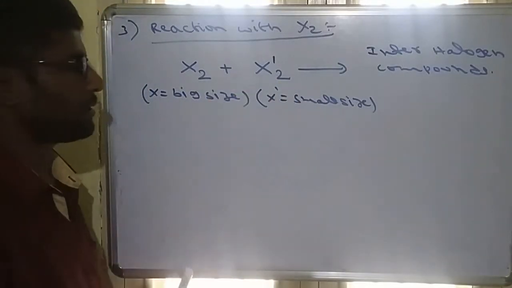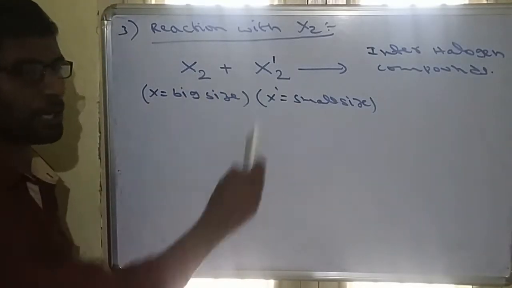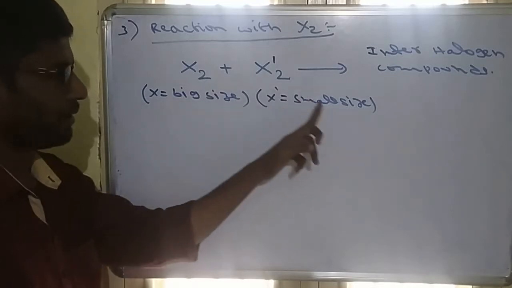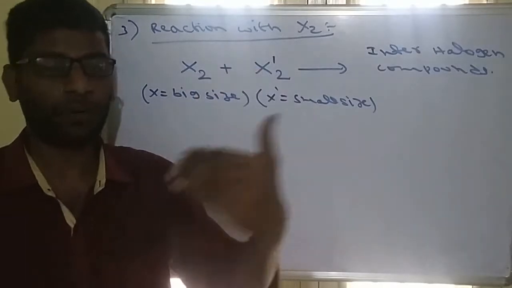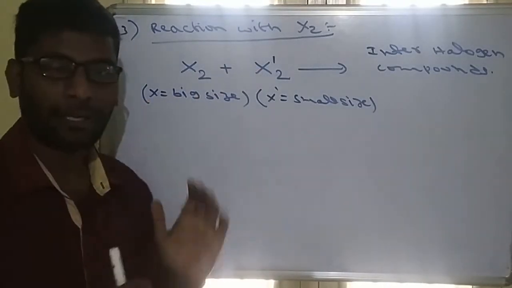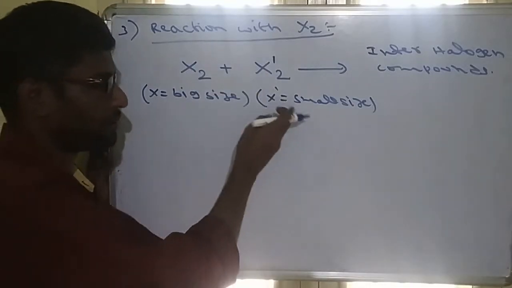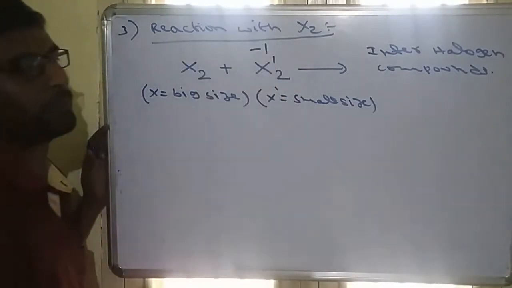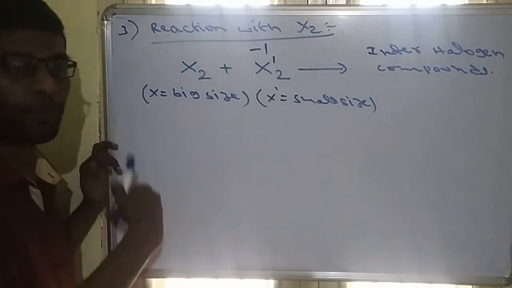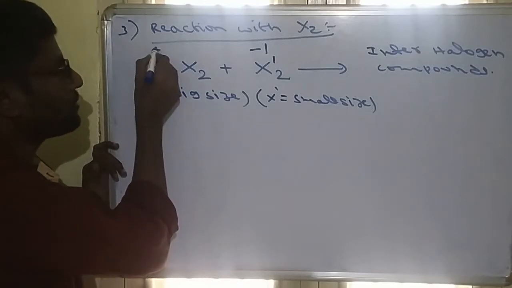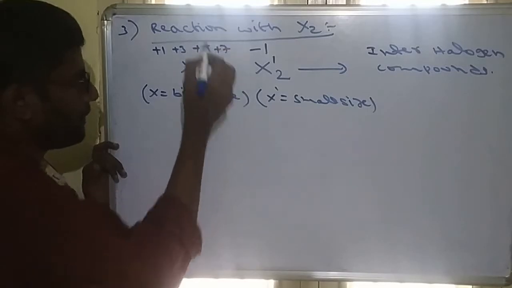So what are interhalogen compounds? What are their formulas? How to identify? Remember, here two elements are combining, one big size and one small size. We know that the small size one must be more electronegative, whereas the big size one must be less electronegative. More electronegative always shows negative charge, so the halogen's negative charge must be -1. Similarly, the big size halogen will show positive charge: +1, +3, +5, +7.